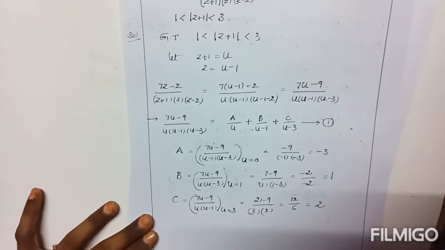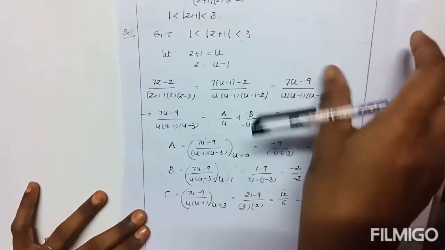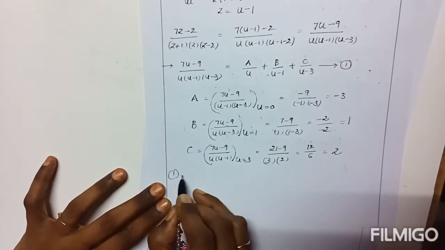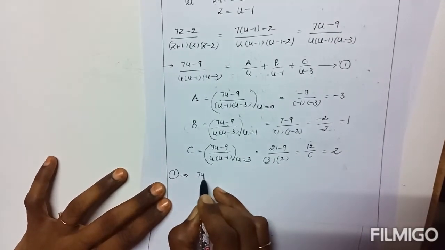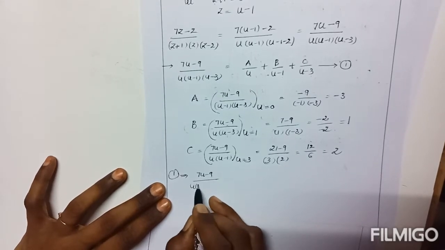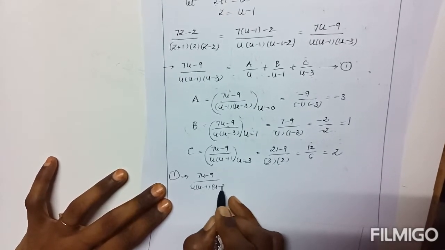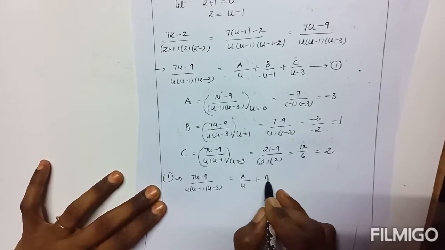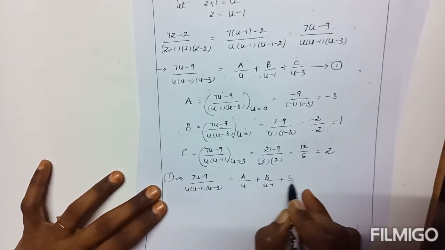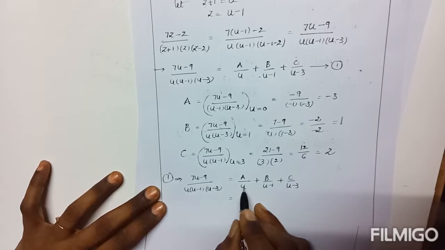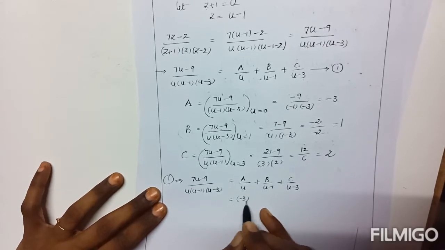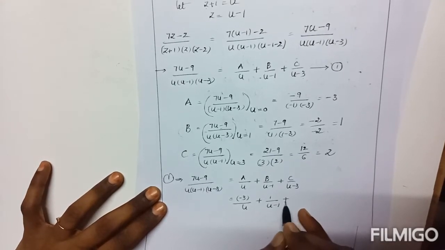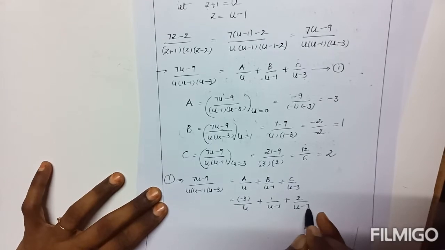Now every constant is clear. Now again consider equation 1 completely and substitute the A, B, C values. Equation 1 implies (7u − 9)/(u(u − 1)(u − 3)) = A/u + B/(u − 1) + C/(u − 3), where A is −3/u, B is 1/(u − 1), C is 2/(u − 3).